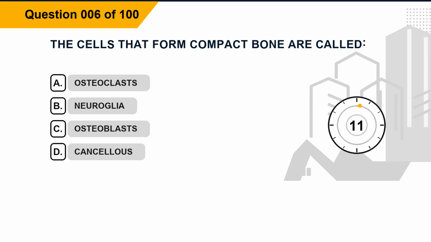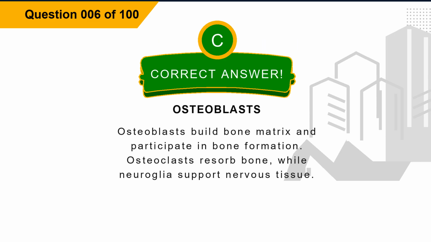Question 6. The cells that form compact bone are called: Option A, osteoclasts. Option B, neuroglia. Option C, osteoblasts. Option D, cancellous. The correct answer is option C, osteoblasts. Explanation. Osteoblasts build bone matrix and participate in bone formation. Osteoclasts resorb bone, while neuroglia support nervous tissue.